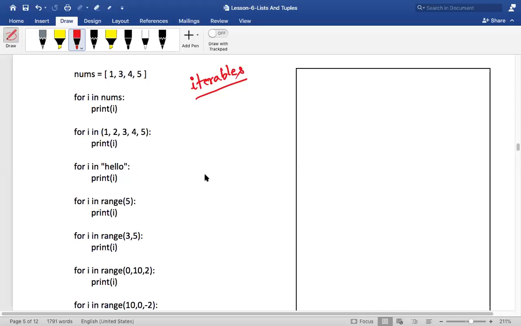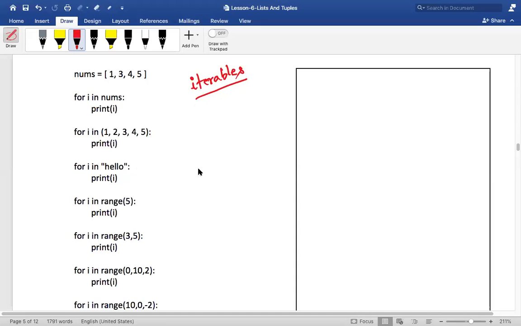Now you might ask me, Subhash, what is this? What do you mean by iterables? Iterables are those items or entities through which we can actually navigate. Okay, we can navigate. They are called iterables.